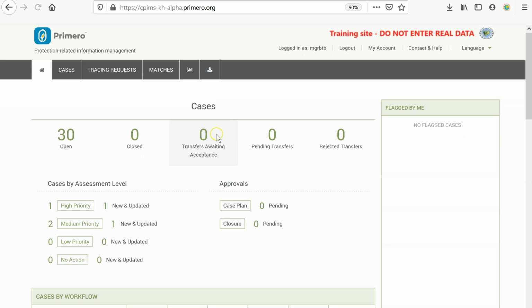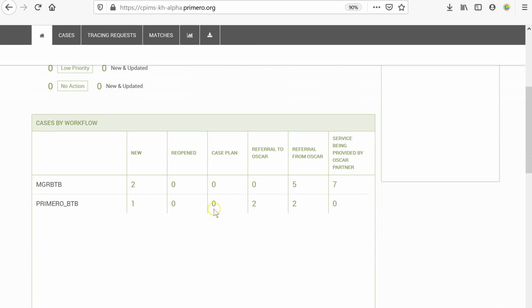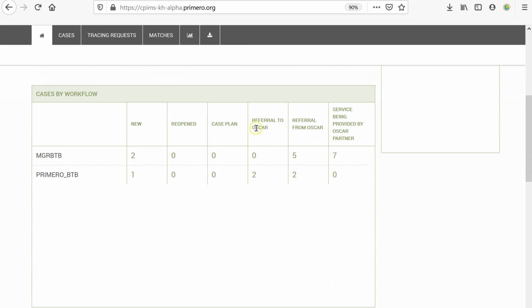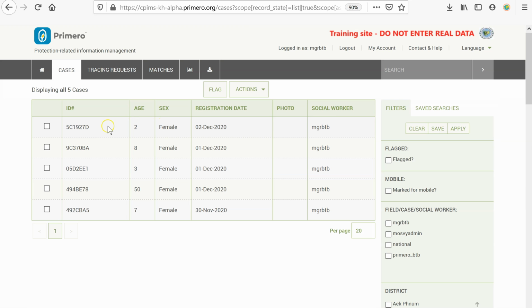And we will look for the case that was referred in our previous video. So the first thing when we log in, we land on the dashboards page, and we can immediately see as a provincial focal point the cases that were referred to OSCaR by our caseworkers that will be listed here, and also the cases referred from OSCaR. So we can see we have 5 cases from OSCaR, which are these ones.